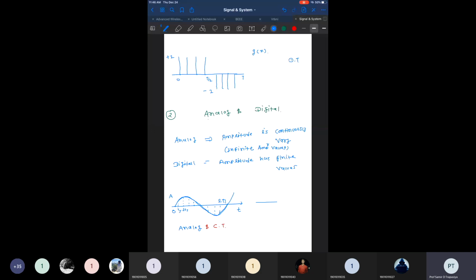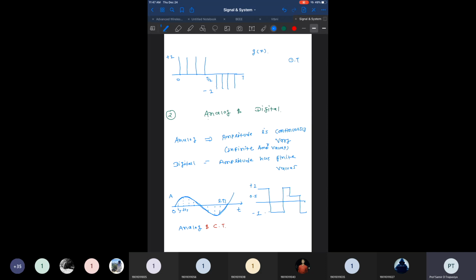Now if I take this signal, this is a pure digital signal. Not every digital signal is necessarily binary. Sometimes digital signals may be like this, with three amplitudes. It may have a +1 amplitude, or a 0.5 amplitude, or a -1 amplitude, right? But there is no fourth possibility.